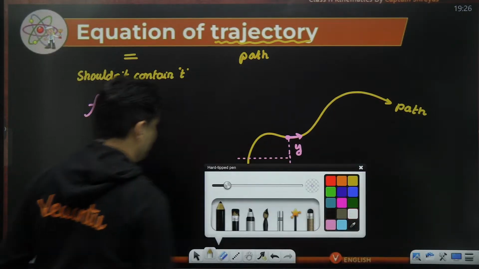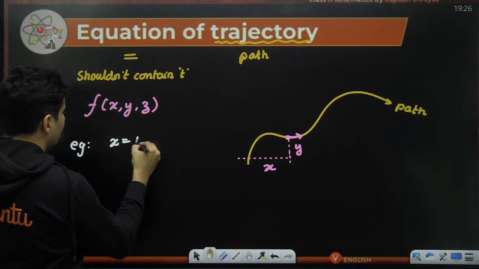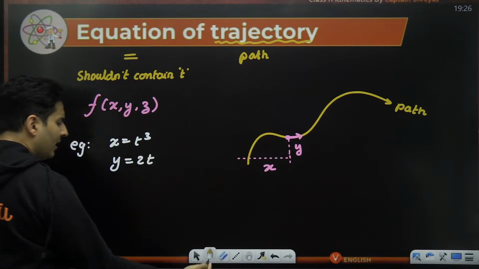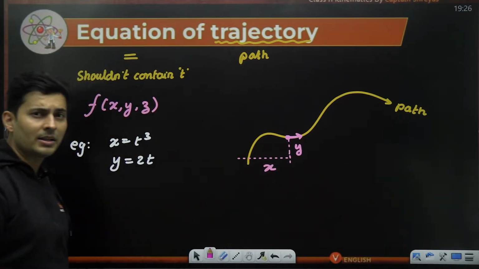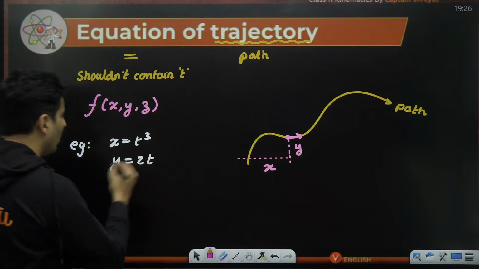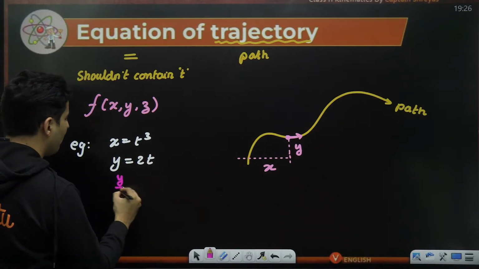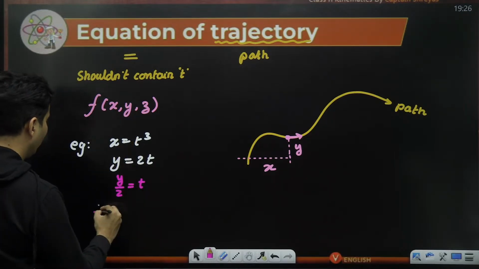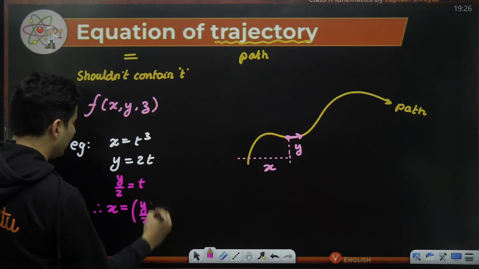Just to give an example, say x is t cube, let's say y is 2t. Can you find the equation of trajectory? Yes, sir. How are you going to find the equation of trajectory? Eliminate time. How to eliminate time? Okay, y is equal to 2t. So y by 2 is t. Oh, y by 2 is t, sir. So therefore, x is t cube. So instead of t, I'll put y by 2 cube.